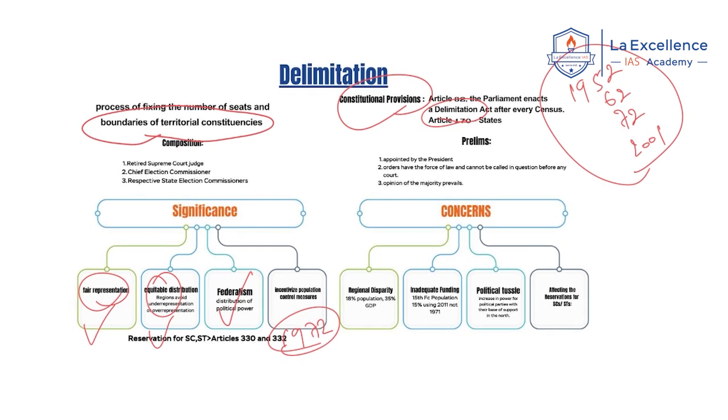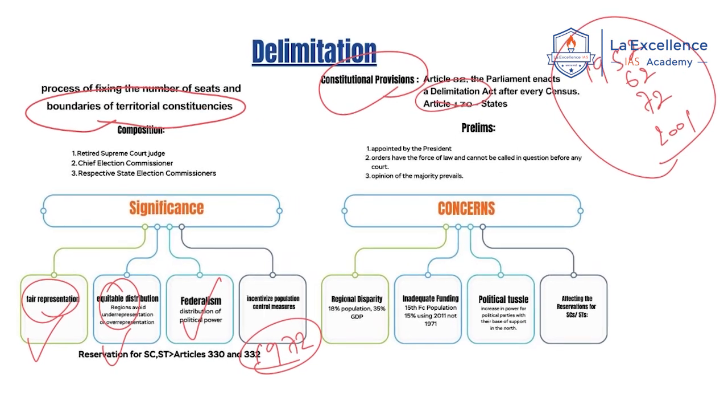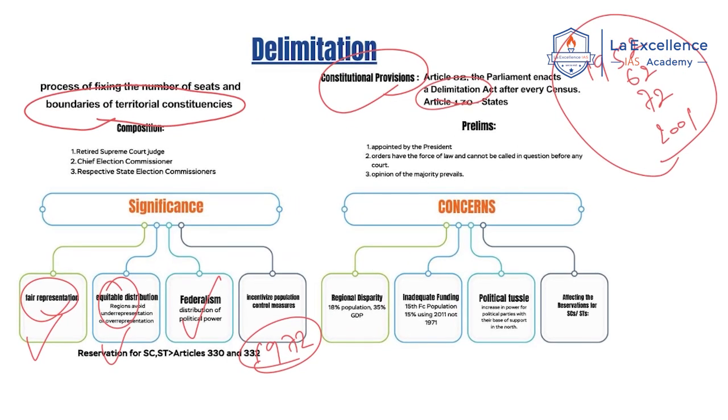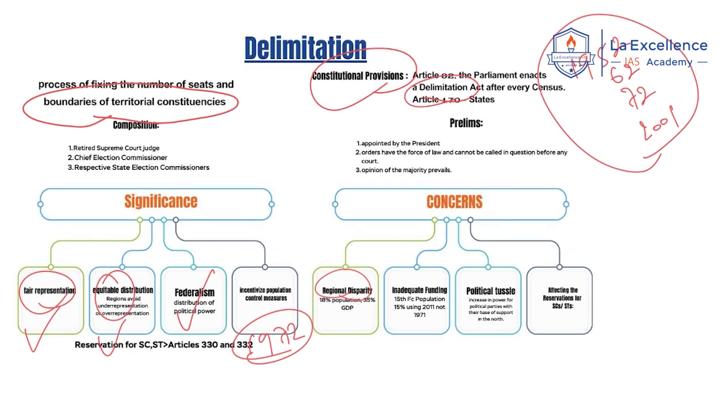Now, there are certain concerns regarding delimitation based on population. First is the regional disparity. As said before, southern states have 18% of the population, but they contribute 35% of GDP. Recently, Karnataka also staged a protest saying no representation without taxation. They need extra benefits for the southern states. Next, inadequate funding. As said before, the 15th Finance Commission used 2011 as the census, but not 1971. This is against the interest of southern states.